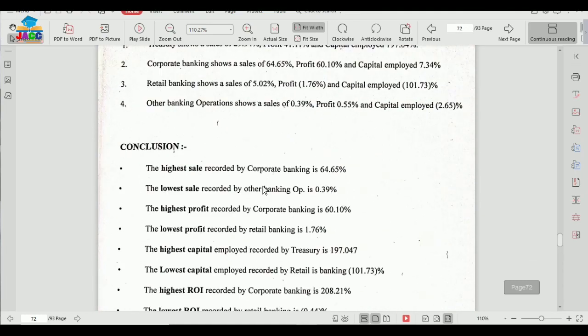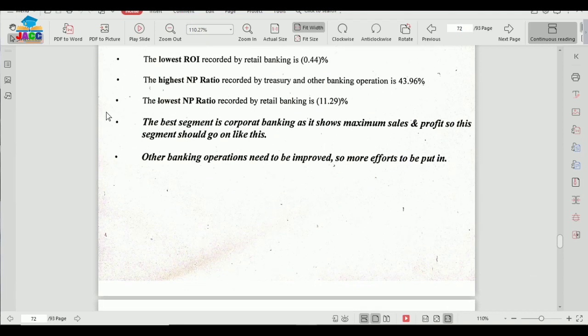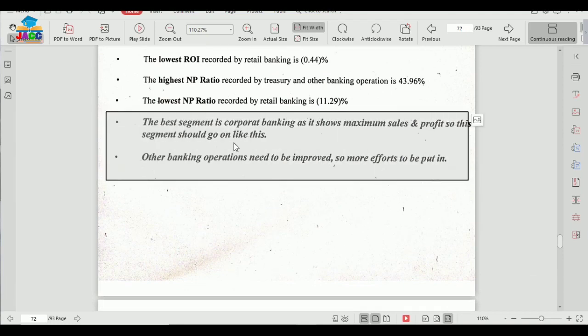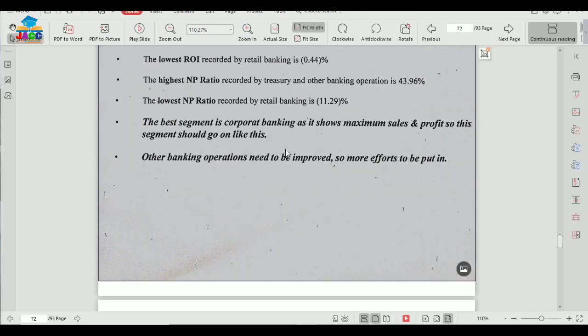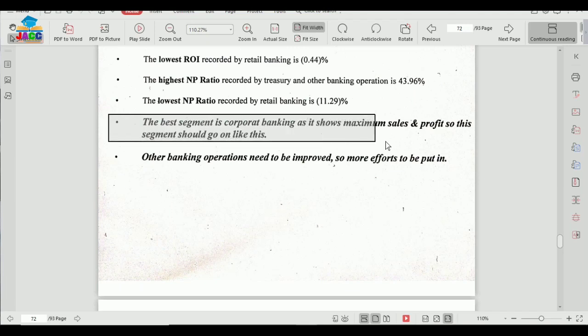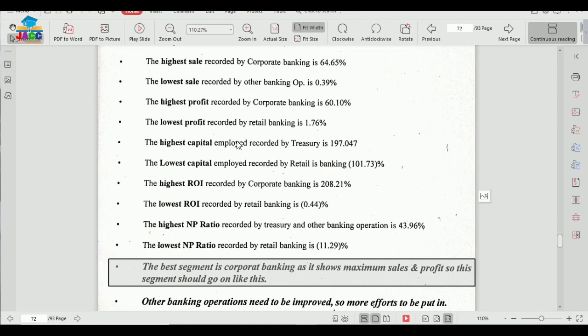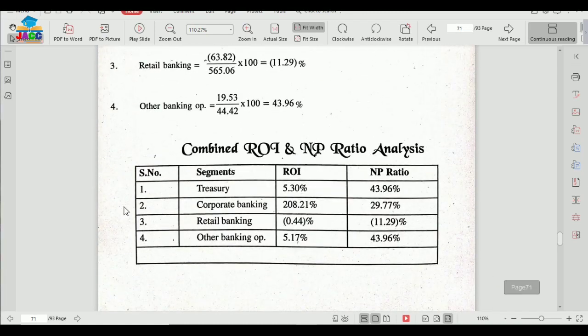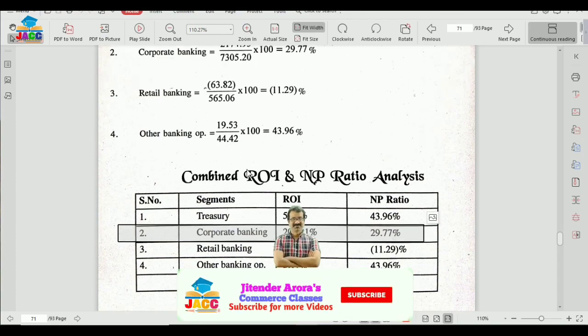All right. So after taking this data, now again the conclusion is the best segment is corporate banking, as it shows maximum sales and profit. So this segment should go on like this. The maximum profitability and sales is coming from corporate banking. You can see corporate banking is giving maximum ROI.